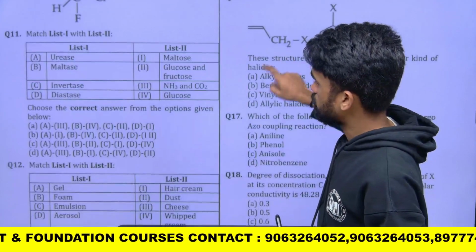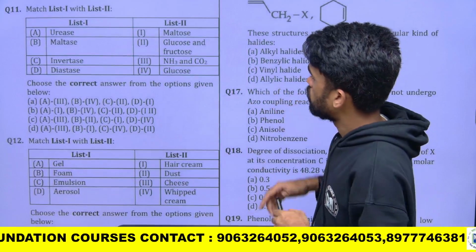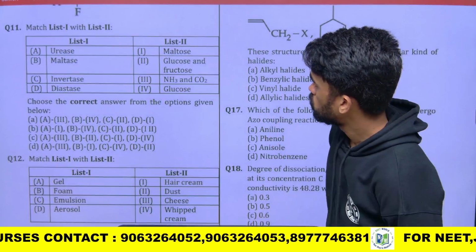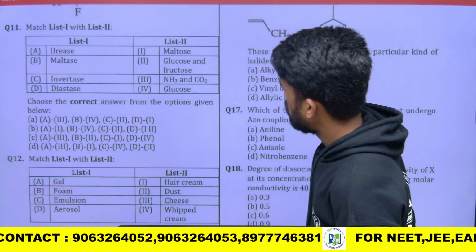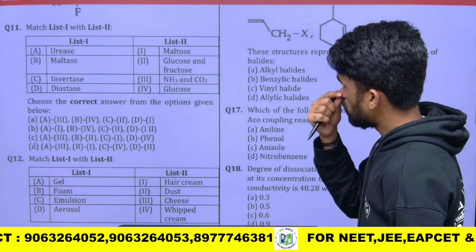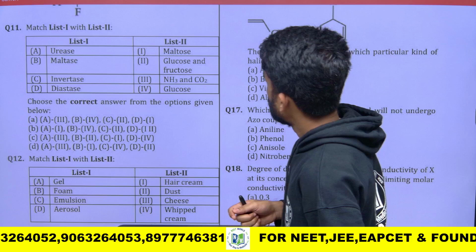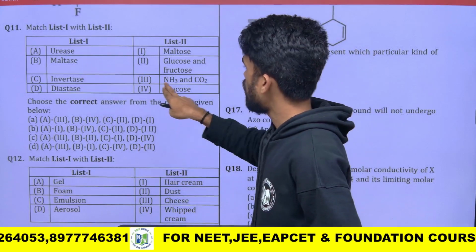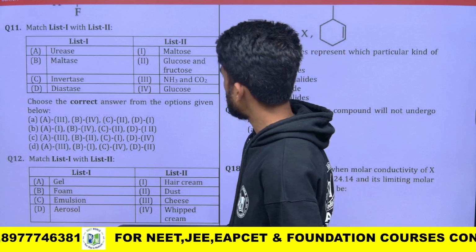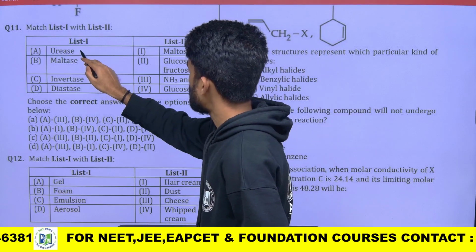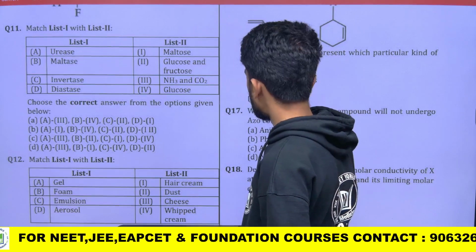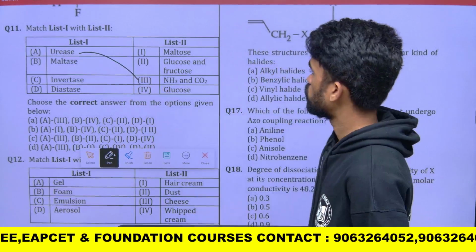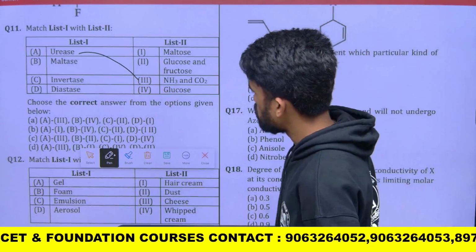Okay, next, what about this question? Match list 1 and list 2 based on their correct options. Now urease, what are the products? I think these are the enzymes and these are the products formed. So urease catalyzes urea to form ammonia and CO2. So A3, where do we have the options?